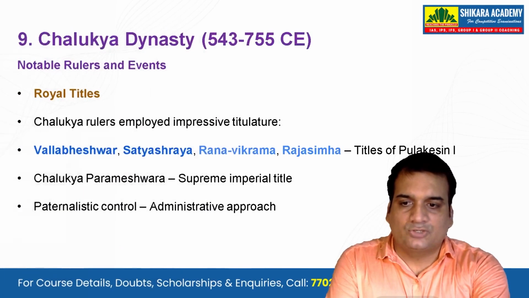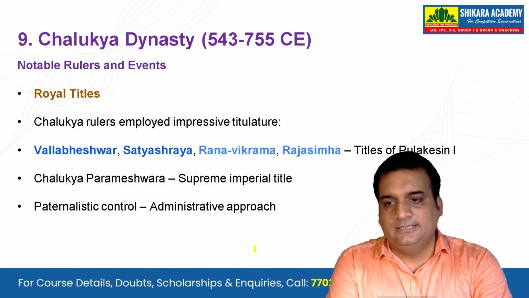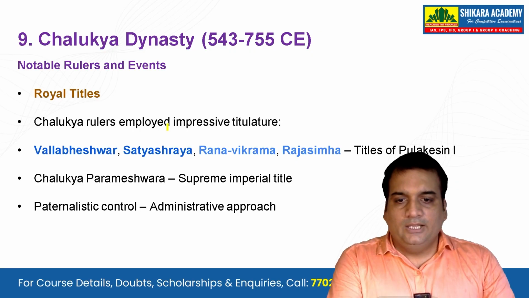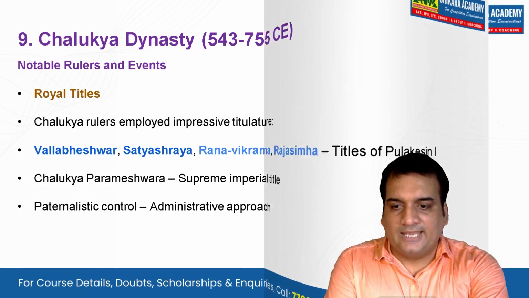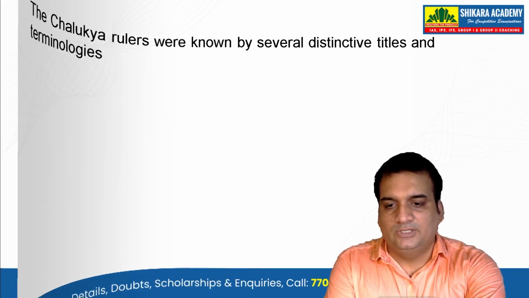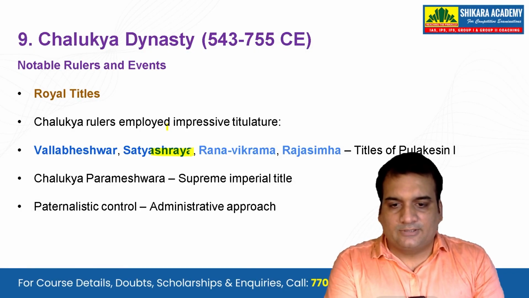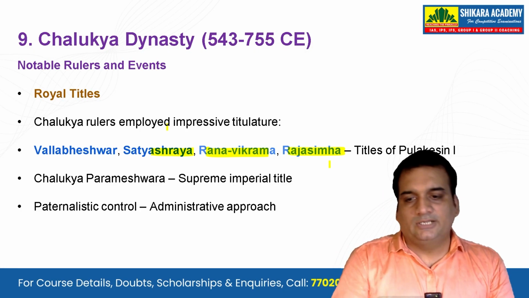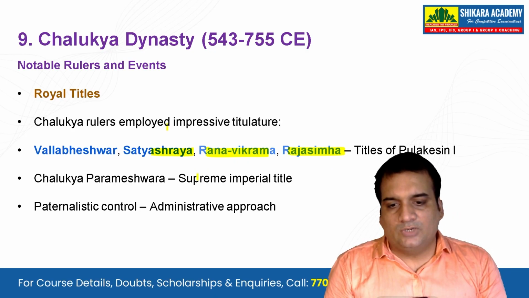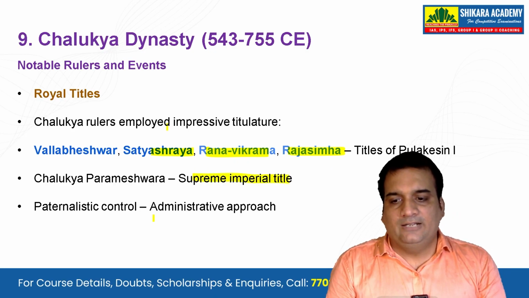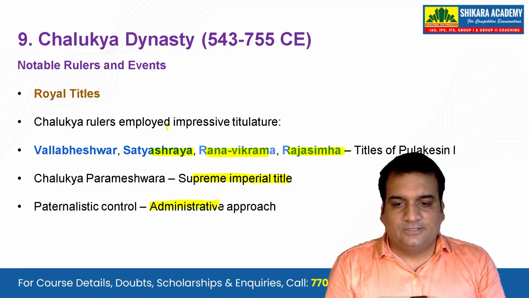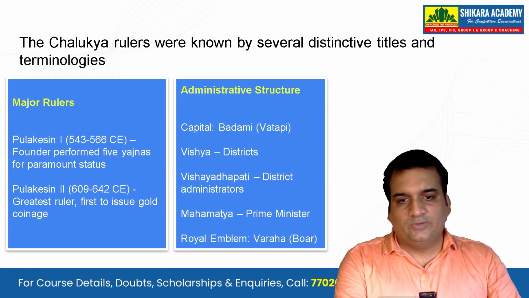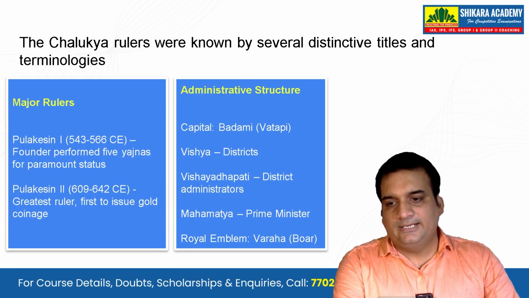Okay, let's see the next one. That is the Chalukya dynasty. The royal titles: the Chalukya rulers employed impressive titles like Vallabheshwara. Then we have titles like Satyashraya, Rana Vikrama, Rajasimha, other titles of Pulakeshin I. Chalukya Parameshwara was the supreme imperial title, and we also have the paternalistic control over the administrative approach. The Chalukya rulers were known by several distinctive titles. Let's see them.